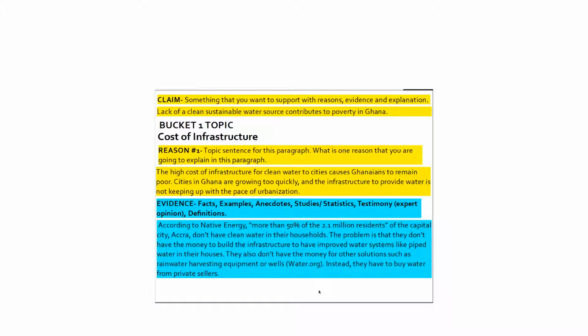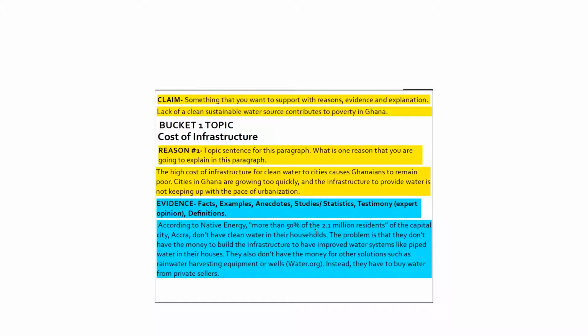So the thing that I start out with is this, and the reason that I start out with this statistic is because it really struck me when I read it, and I felt like it would really strike the reader. So according to Native Energy, more than 50% of the 2.1 million residents of the capital city, Accra, don't have clean water in their households. So in the beginning, I'm telling you where that source is, and then I'm using this percentage and this statistic to really get you to realize how many people don't have water.